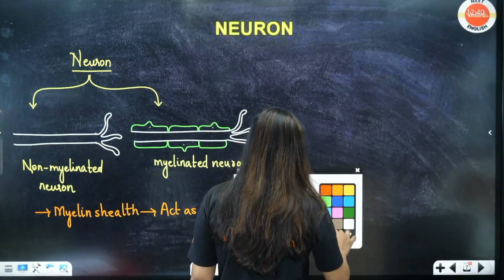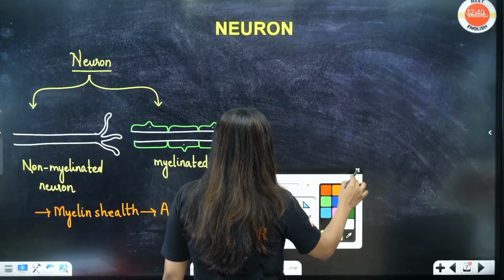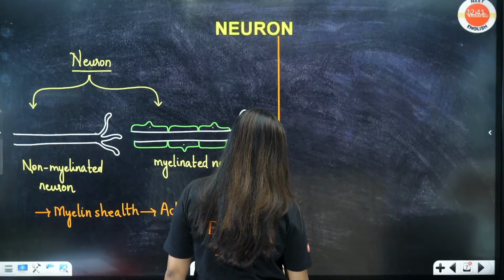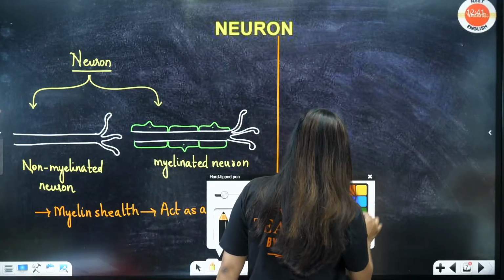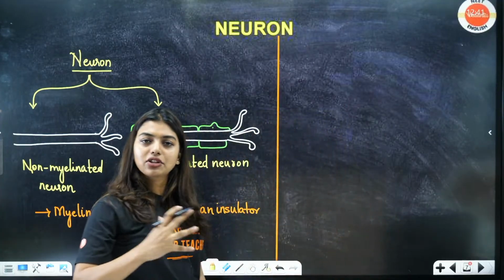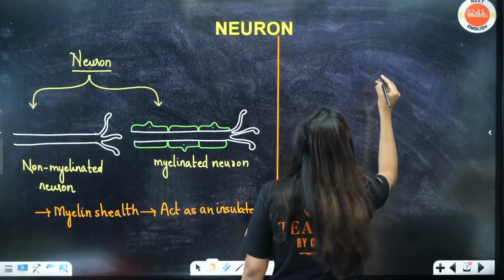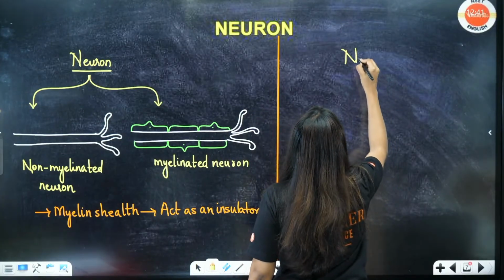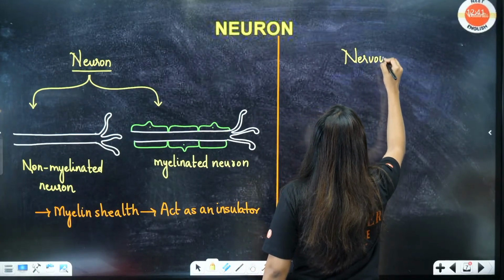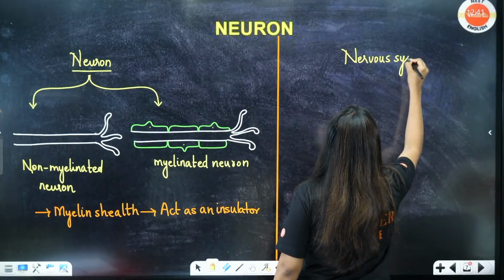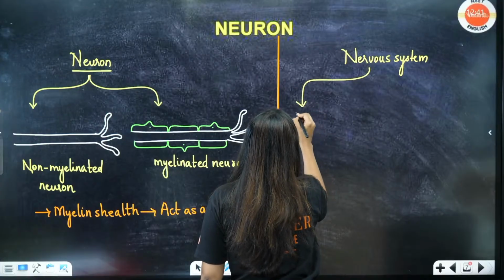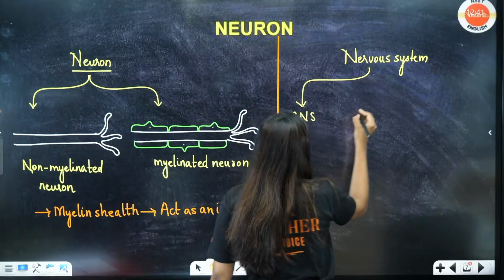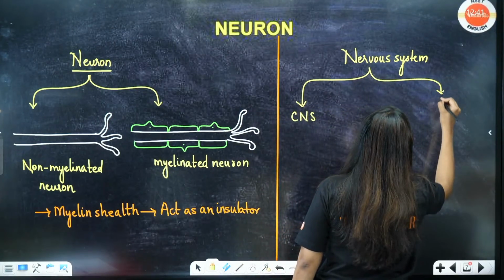This nervous system I'll teach you. Students, two types of nervous system. We have the CNS, the central nervous system, and the PNS, the peripheral nervous system. So let's write the words nervous system. We have CNS and we have PNS.